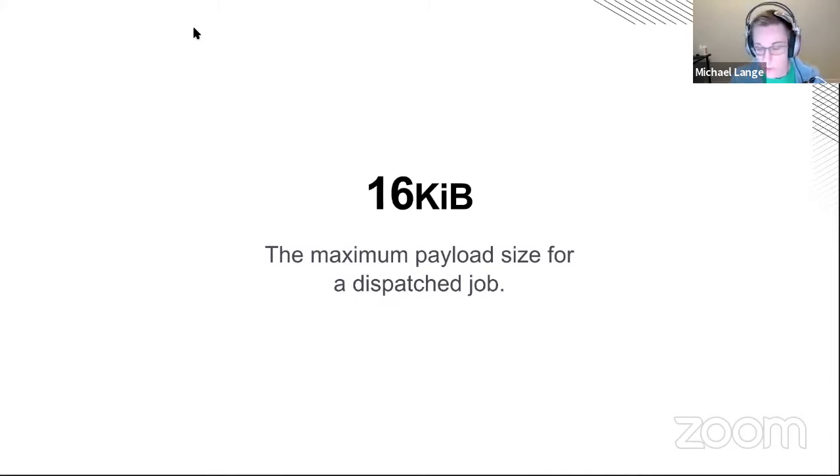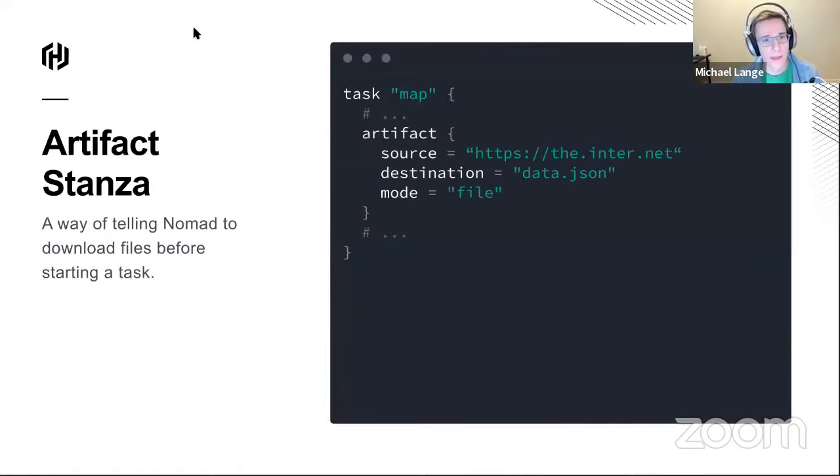As it turns out, shuffling data around is kind of a primary responsibility of a distributed system. And in Nomad, there is this general purpose utility called an artifact. So with the artifact stanza, what we could do is specify a source, which is just going to be a URL, and then a destination. So wherever inside your task you want this to go.